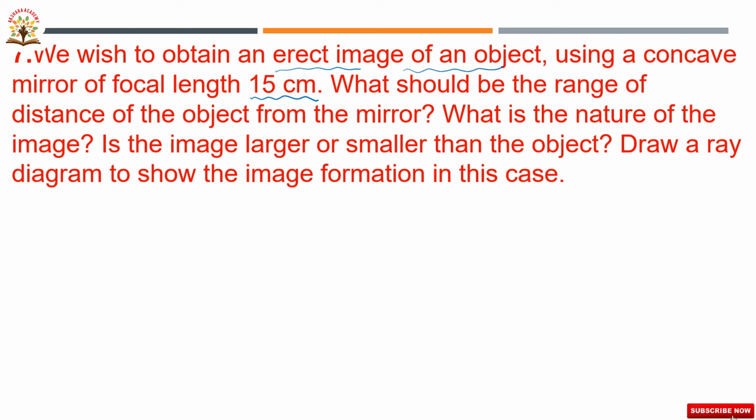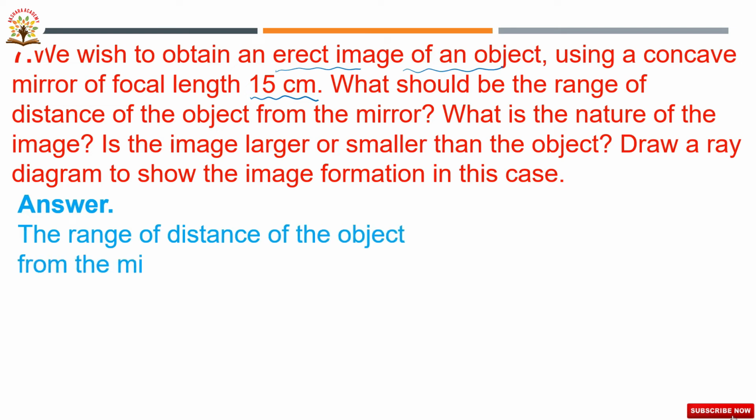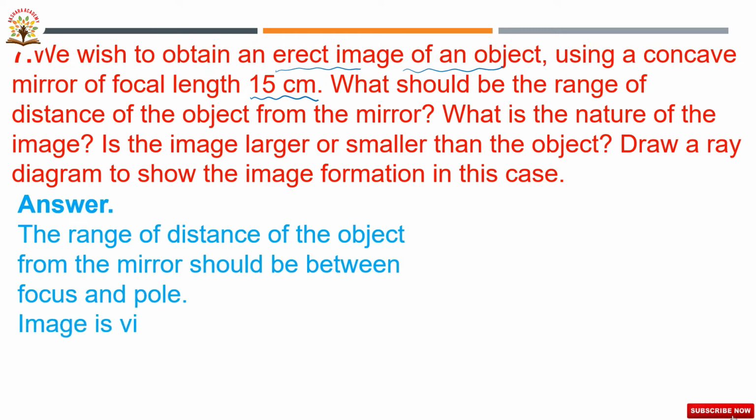Then what is the range of the object? Here we wish to obtain an erect image of an object. The given focal length of the concave mirror is 15 centimeter. Let us discuss. The range of the distance of the object from the mirror should be between focus and pole.